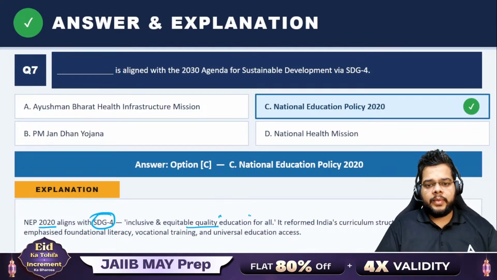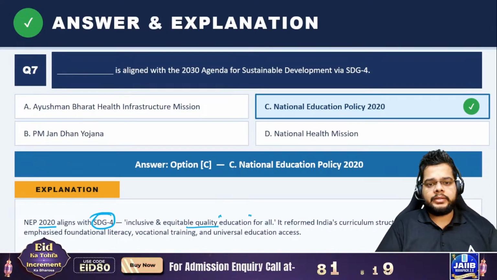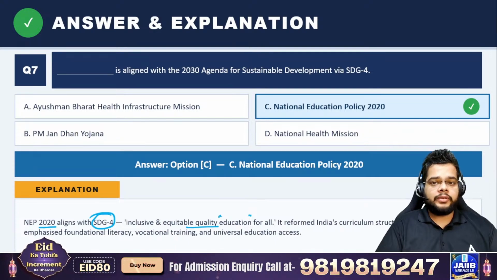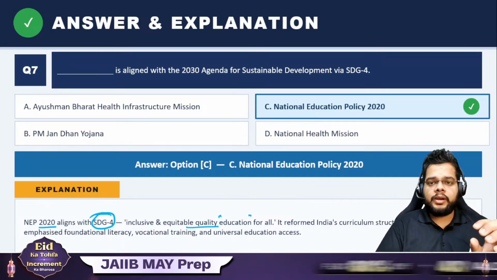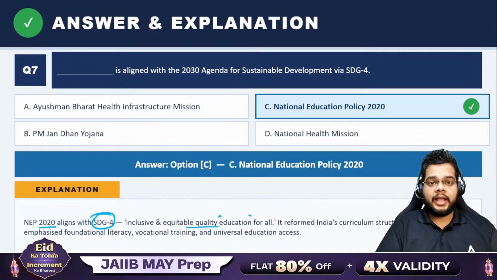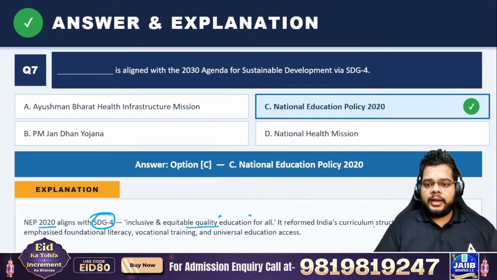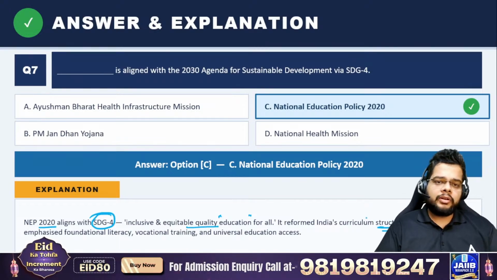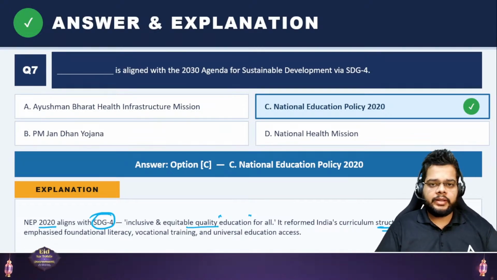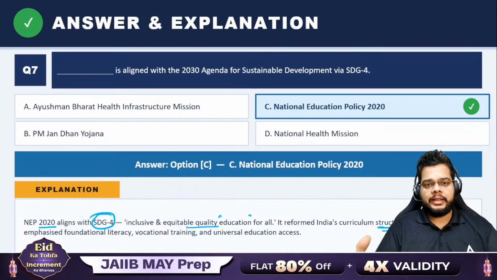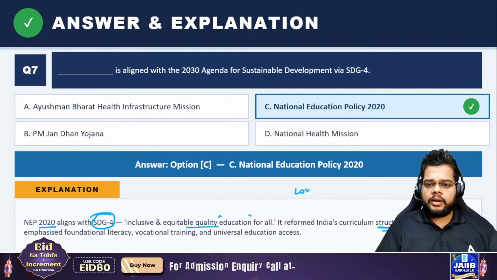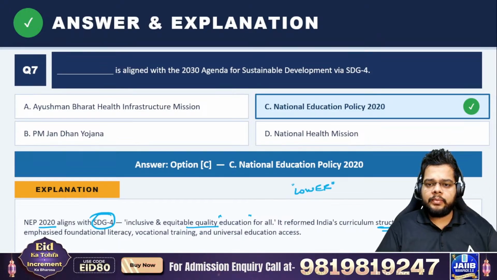So keep this thing in mind because they can ask directly in the examination what is the quality of education in case of SDG 4. So equal education as well as maintaining the quality is one of the agenda here. It reformed India's curriculum structure also. Earlier, the national education policy of the 19th century was only for the lower years, the initial years, and then middle years and the higher education years.